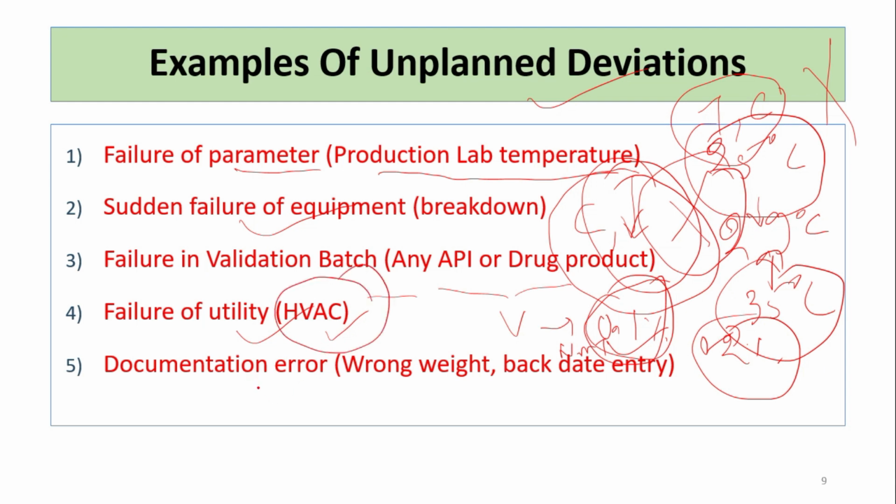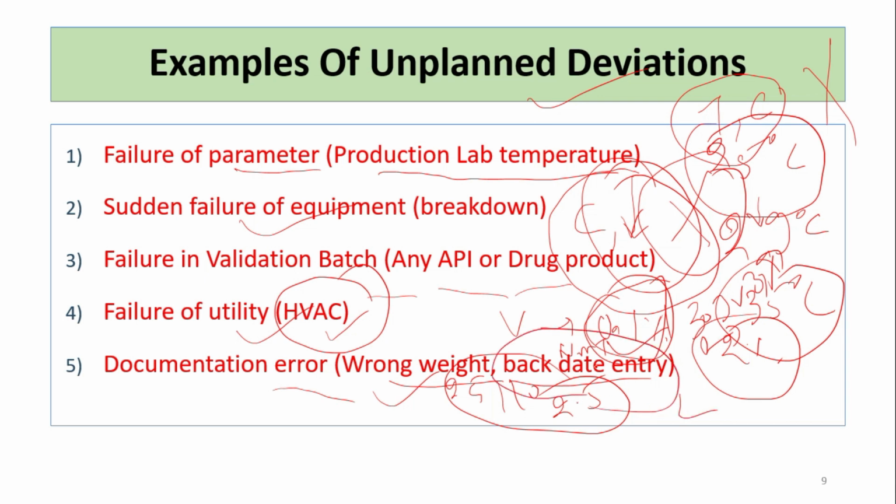Documentation error, wrong weight or backdated entry. If we take a wrong weight knowingly, in place of 5 mg we have taken 10 mg, or we have taken 2.5 mg, this is a deviation. Backdated entry: suppose today is 1st February and we make an entry dated 30 January or 31 January in our lab notebook, then it is a very serious issue and it is going to be an unplanned deviation.